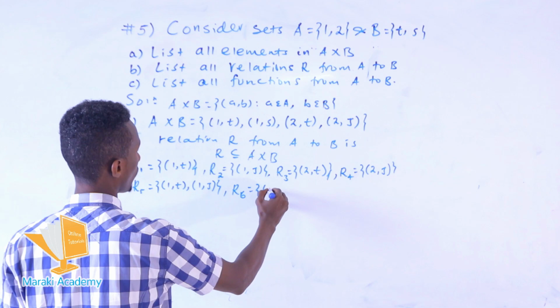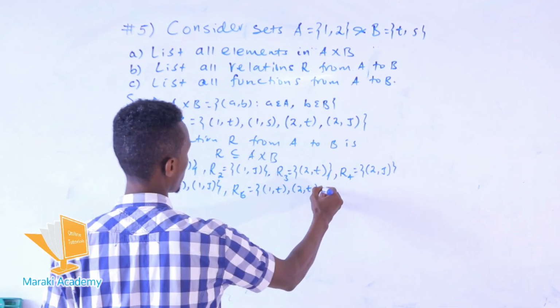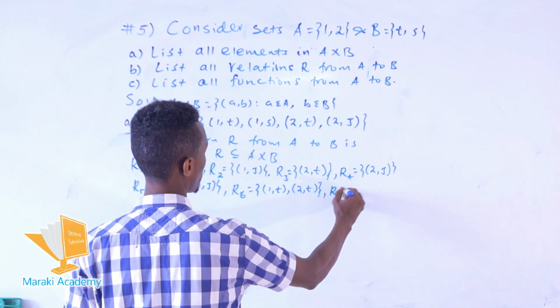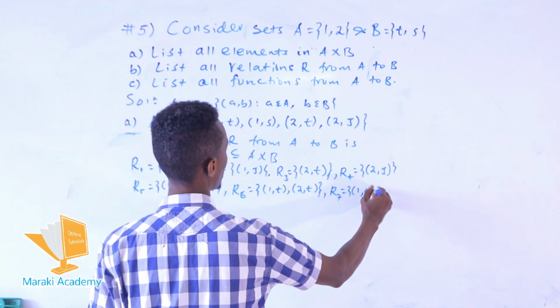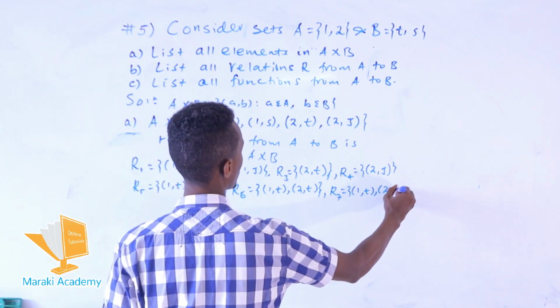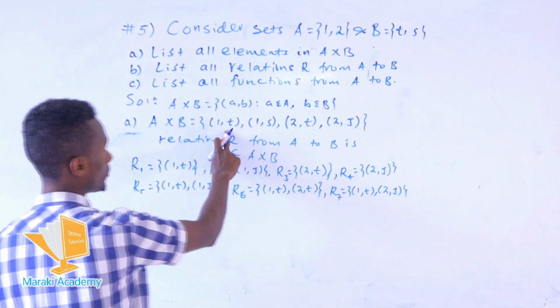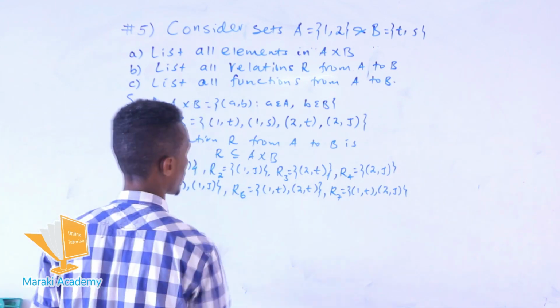okay, 1 with T and 2 with T. And the other is R7, which becomes 1 with T and 2 with S. So this can be assigned with all these elements, so we can order as it is.